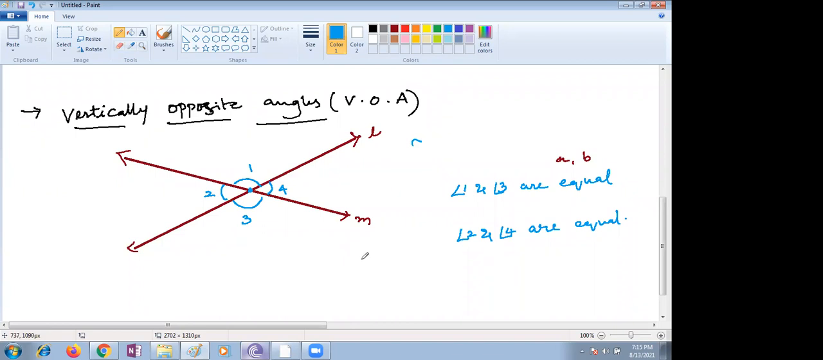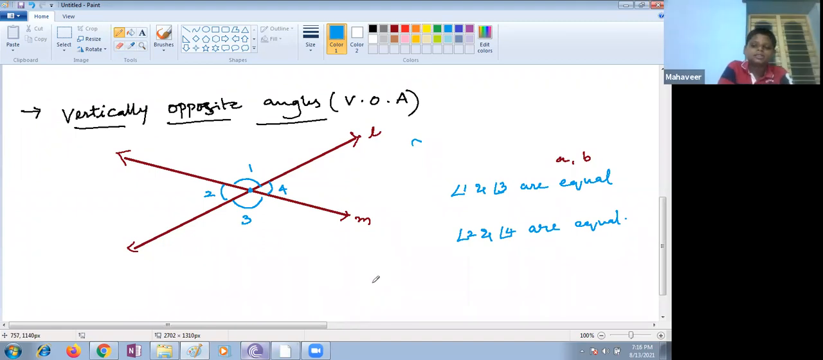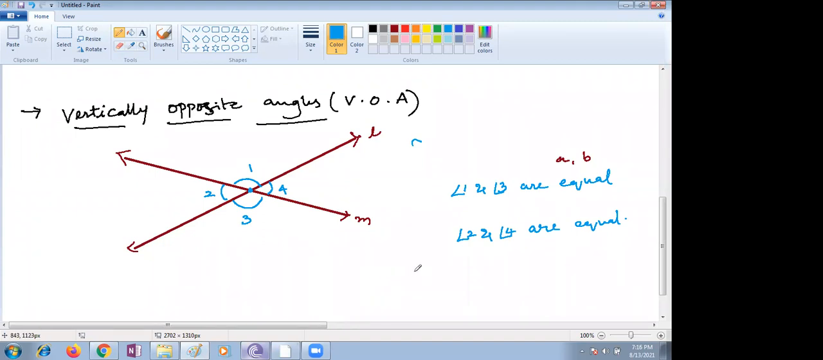Very good, no common arm, but 1 and 2 have a common arm, right? Yes, ma'am. Angles 1 and 2 have a common arm, and 3 and 4 also. Write these points also, children. Angle 1 and angle 2 make a linear pair. Both are adjacent angles, making a linear pair. And angle 3 and angle 4 make a linear pair. That means the sum should be equal to 180.